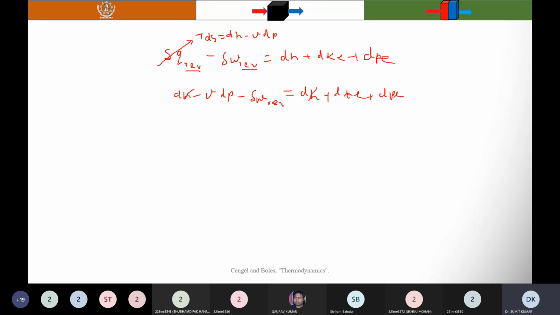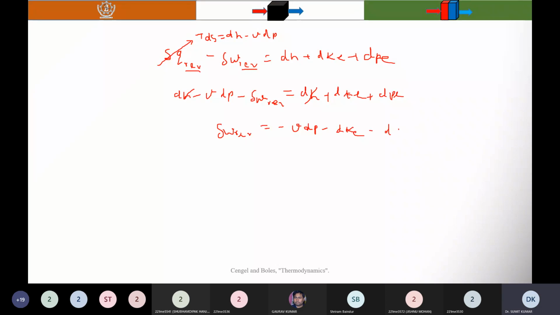So what you will get is that delta W reversible is equal to minus VdP minus dKE minus dPE.